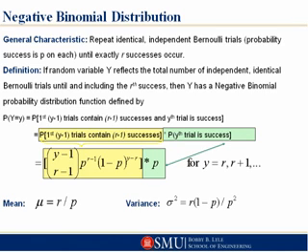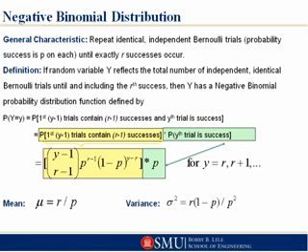Think about it: with the binomial you specify ahead of time, I'm going to do 10 trials, I'm going to do 30 trials. How many successes in these predefined numbers of trials? With the negative binomial, what we're saying is, okay, I don't know. I might have to repeat the trial 10 times before I get my fifth success.